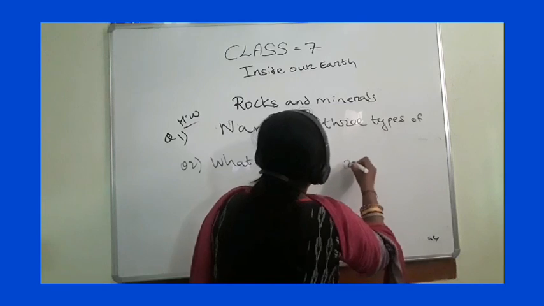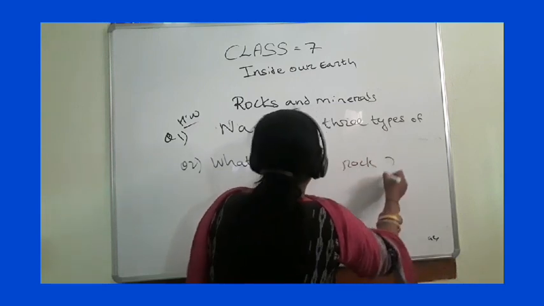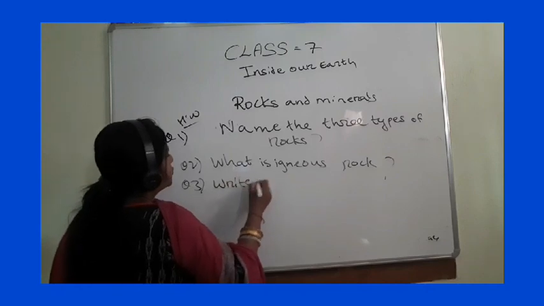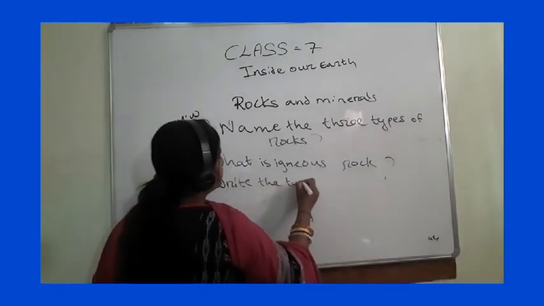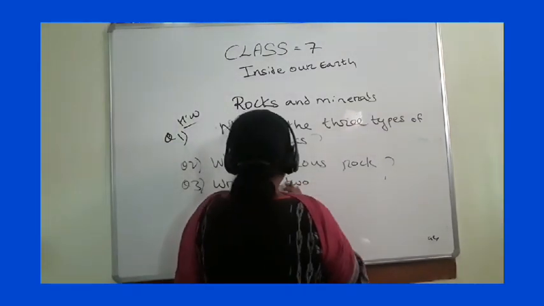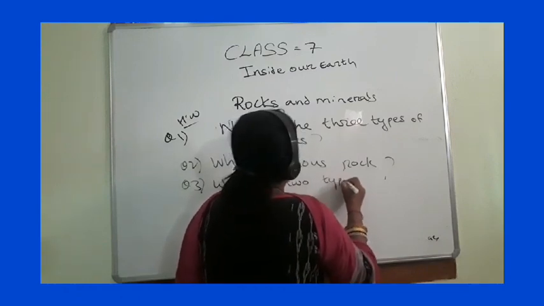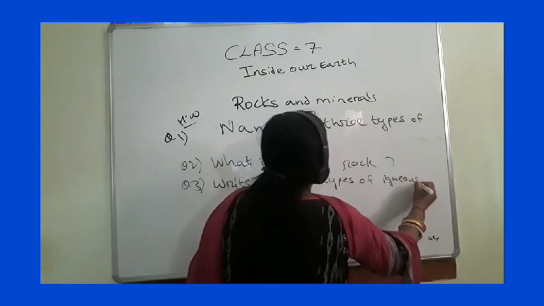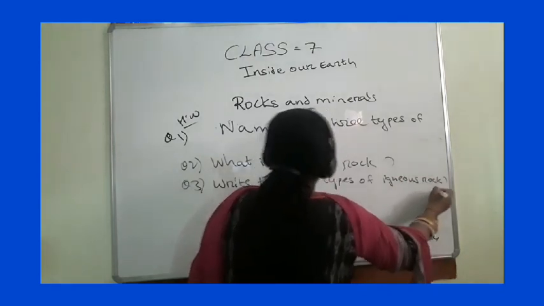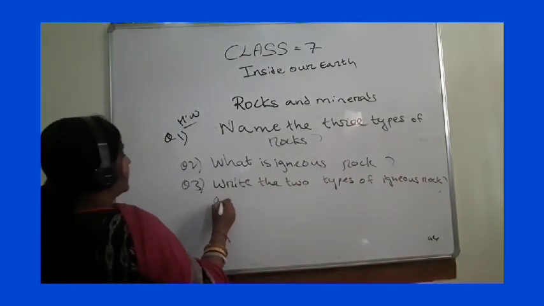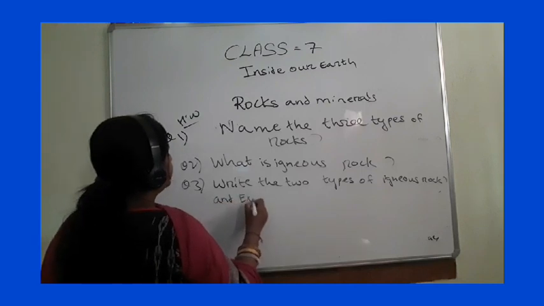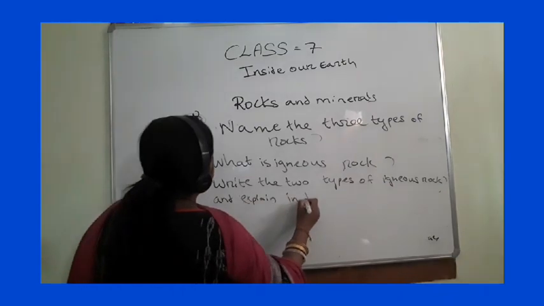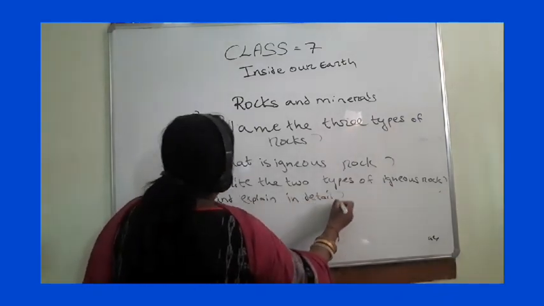It comes from the Latin word ignis, meaning fire. Write the two types of igneous rock and explain in detail. Okay, this is your homework.